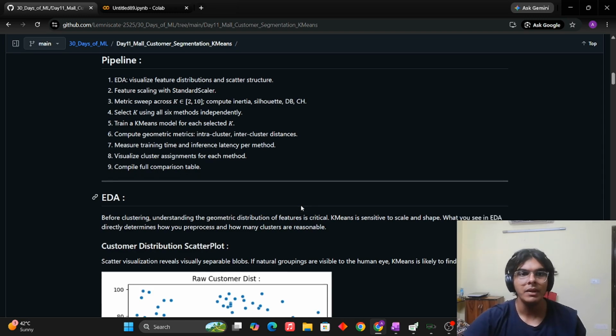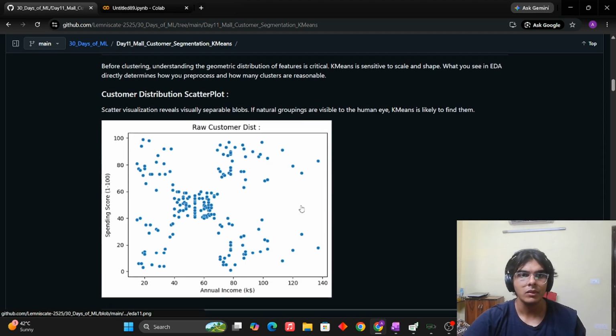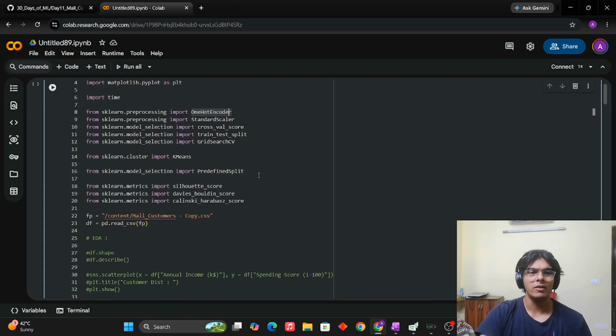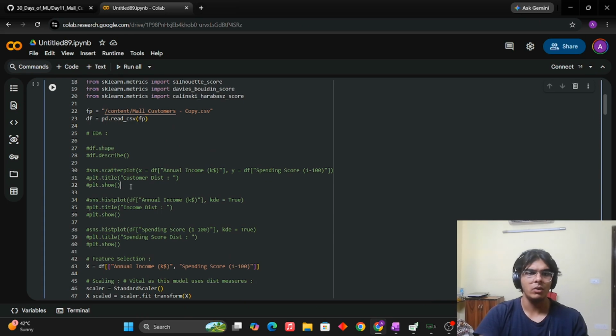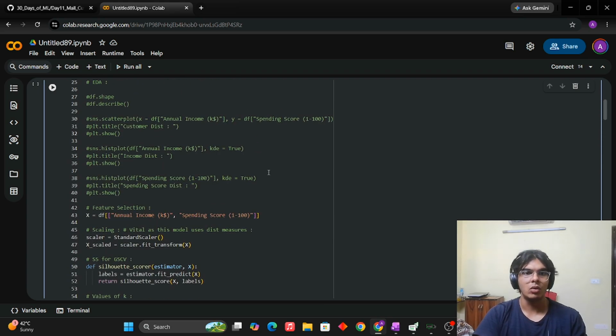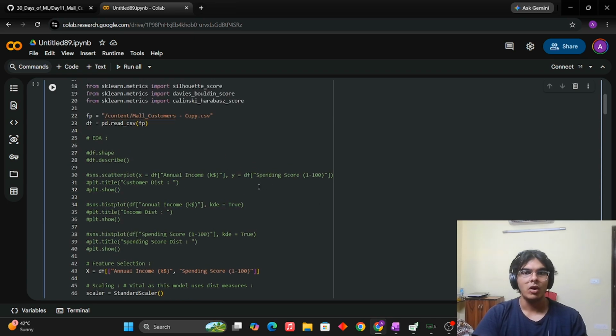So when I open the EDA, first of all we have on our hands a scatter plot between the spending score and the annual income of the customers. If I show this to you in the code, it's like 2 lines for this. This is how you can code it up. I've commented the code out because the EDA does not contribute to model training, and later I trained the model in this code itself, so I commented this out. What we did was we basically plotted the annual income and the spending score between 1 and 100.